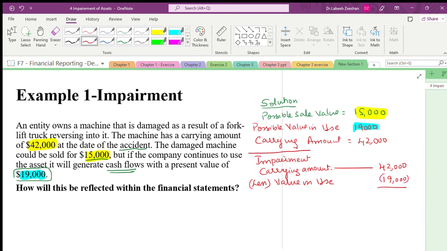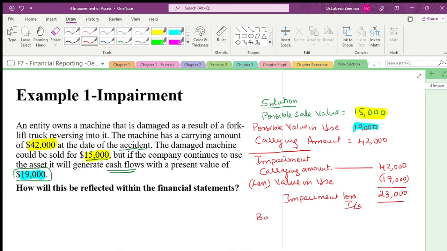How much is the difference? 23,000. This is nothing but the impairment loss. This we are going to show in the income statement.